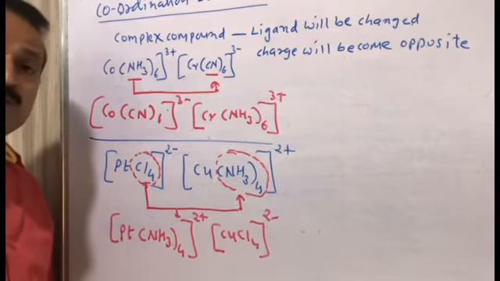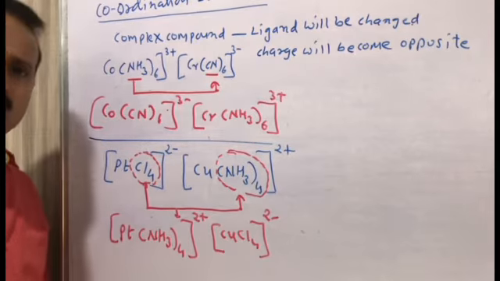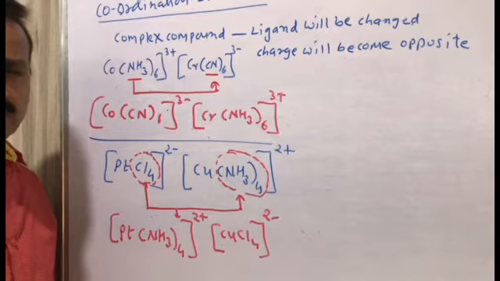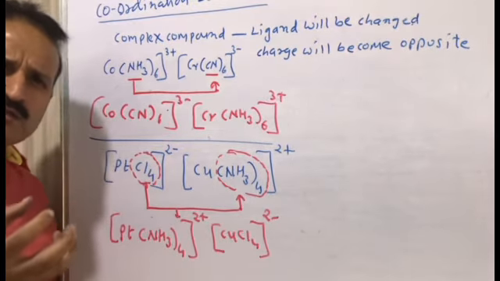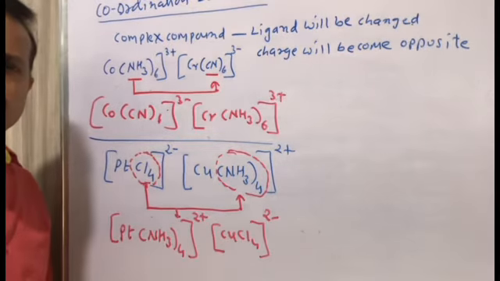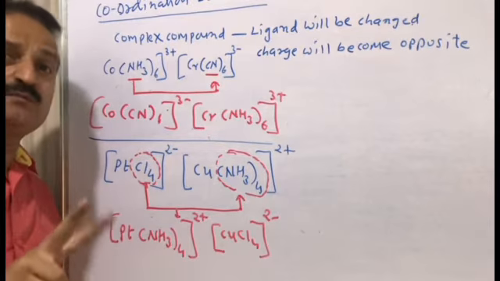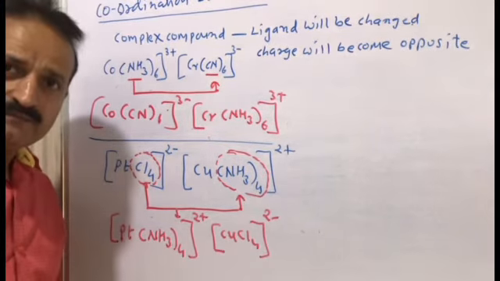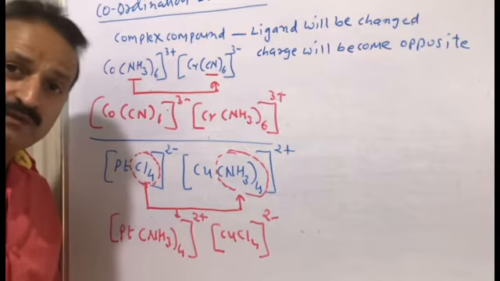Now we are going to discuss ionization isomerism. What will happen? When a complex compound is added in solution, then ion will transfer to ligand and ligand will transfer to ion. That is called ionization isomerism.